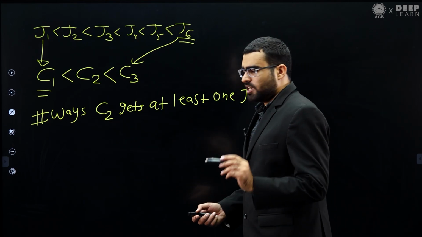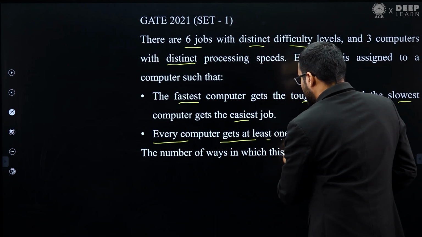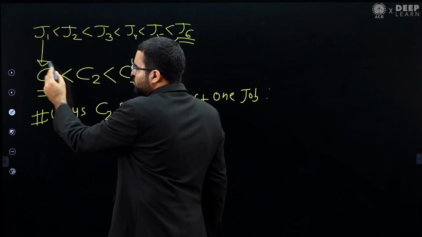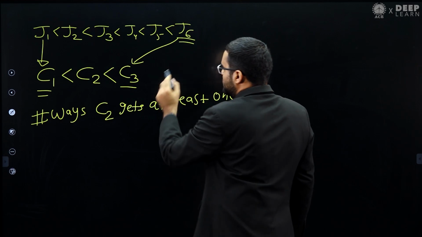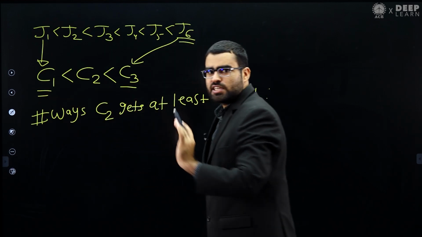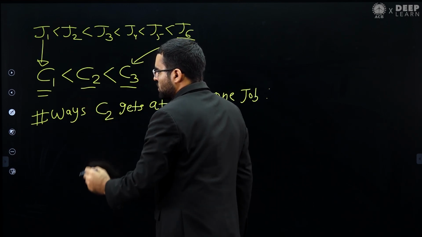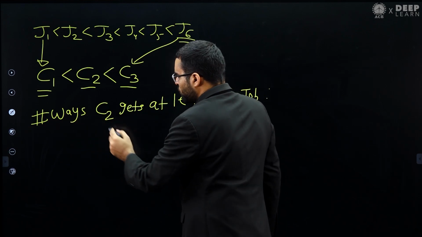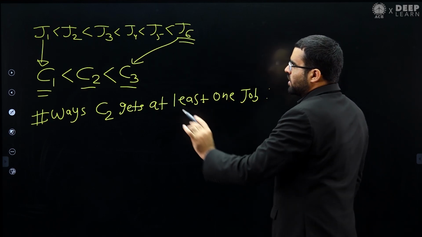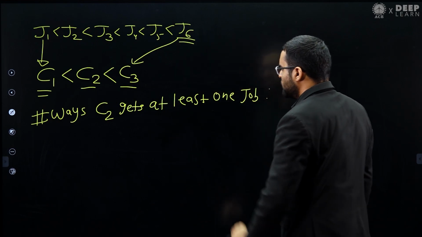Let me again repeat. He is saying that every computer gets at least one job, but remember we have already given job J1 to C1 and job J6 to C3. So to these computers we have already given at least one job. The remaining computer is C2. So we want to find the number of ways such that C2 gets at least one job, distributing these jobs among these computers. This we can very easily find out.